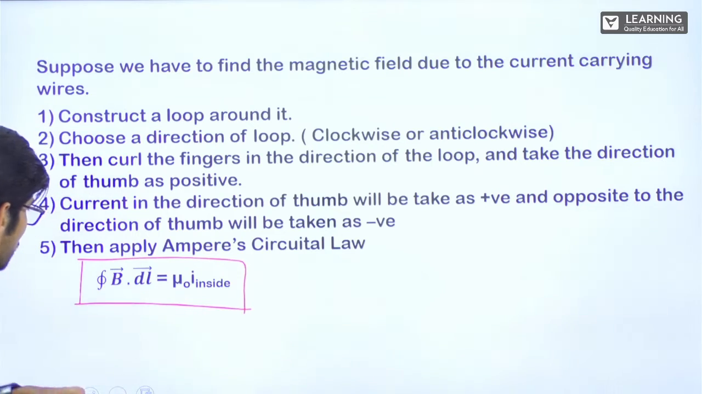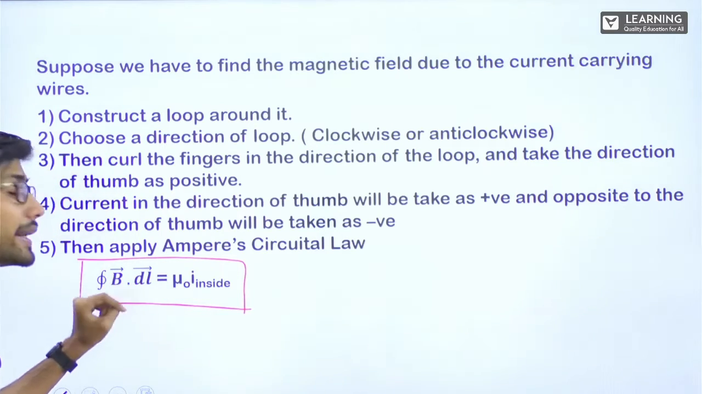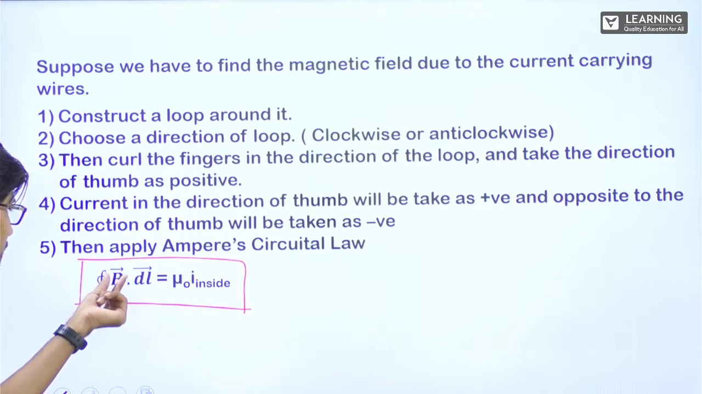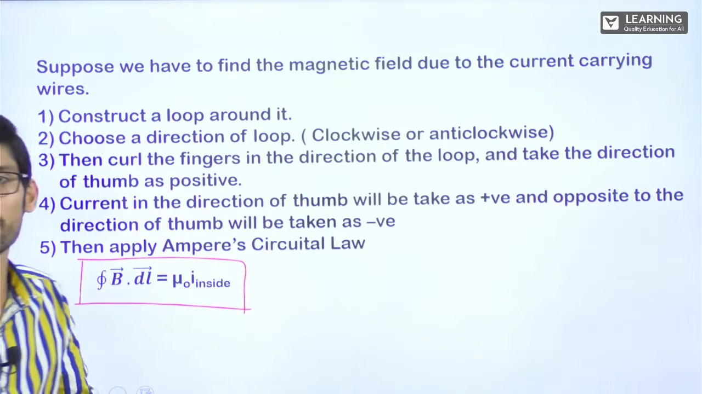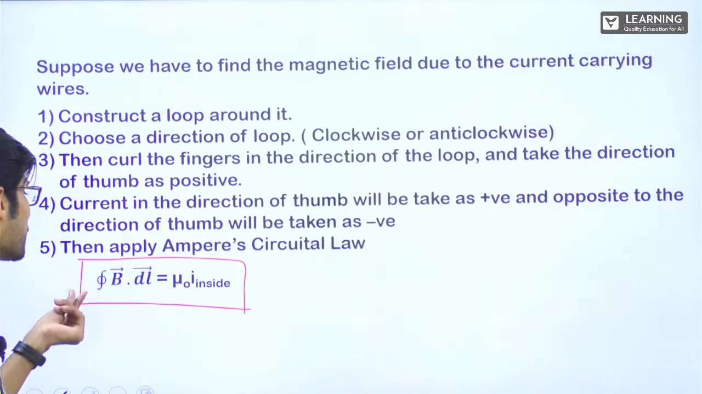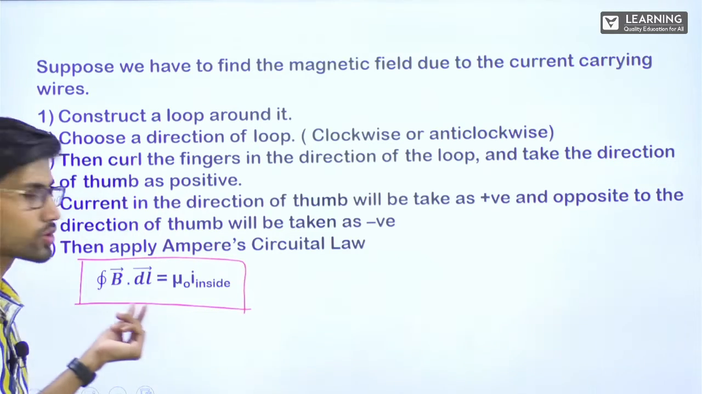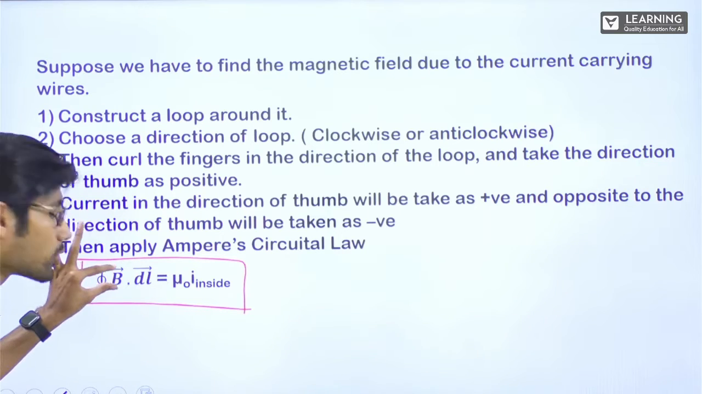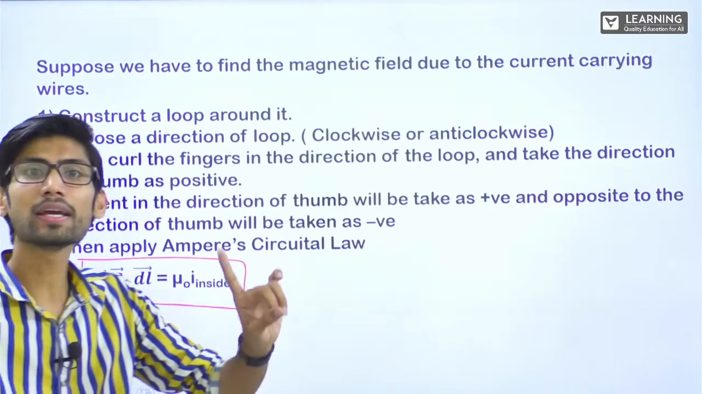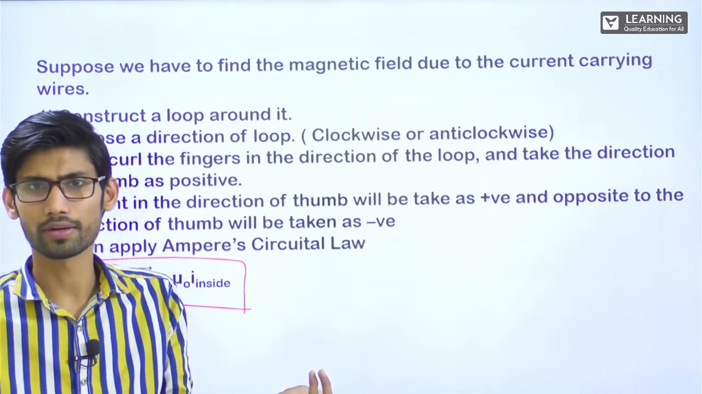So see, when this will become easy: if the direction of B and DL is same. Why? Because if the direction of B and DL is same, this vector sign, if I remove, it will come as B DL cos theta. If the direction of B and DL is same, then cos theta will become cos 0. Then it will simply be B DL, that's all, right? Cos 0 is 1, so it will be integral B DL. And if B is constant, then I can take out this B outside of this integration sign. It will be B integration of DL. So B integration of DL is easy, right?